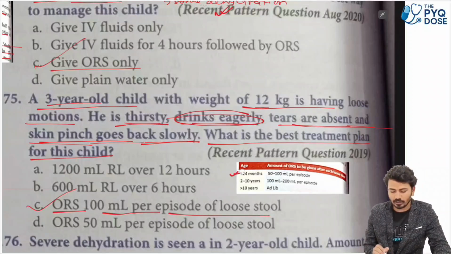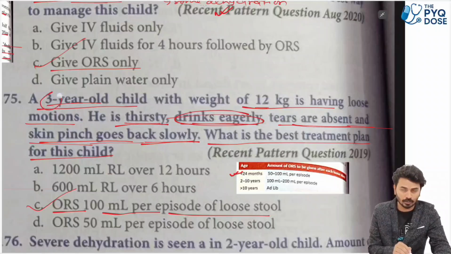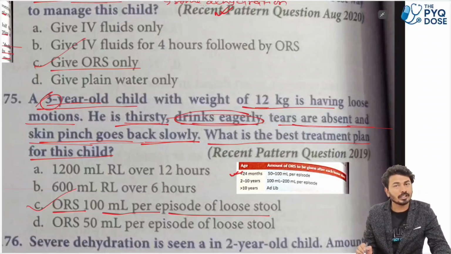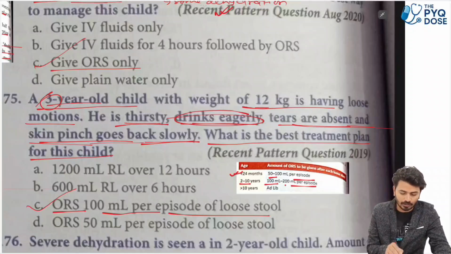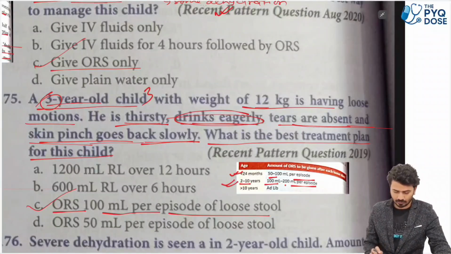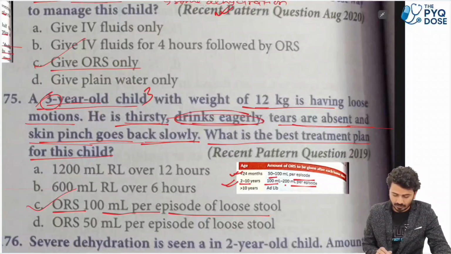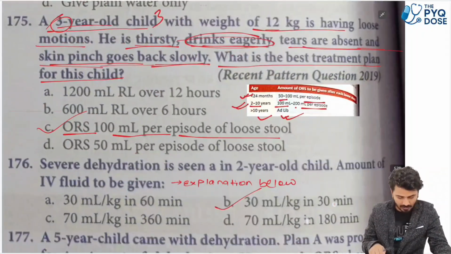If the age is less than 24 months, that is nothing but 2 years, then we'll go 50 to 100 ml per episode. And 2 to 10 years, 100 ml to 200 ml per episode. So he is falling in 3 years, so we'll give 100 ml per episode of loose stool. And if it is greater than 10 years, then we'll go with another mechanism.